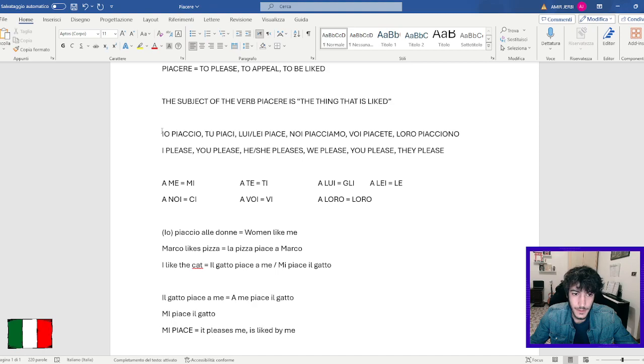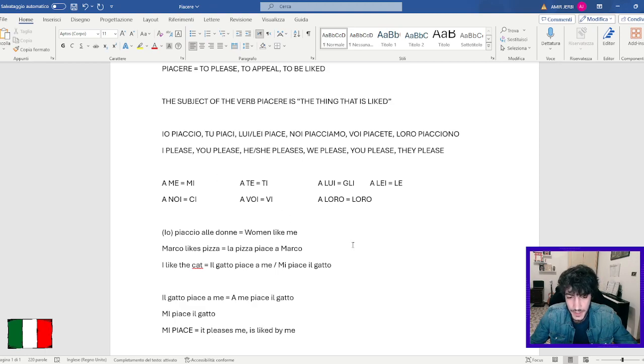So again, looking at this conjugation, you can see that if I say "io piaccio," which means I am liked or I please someone else, the subject is inverted between English and Italian.